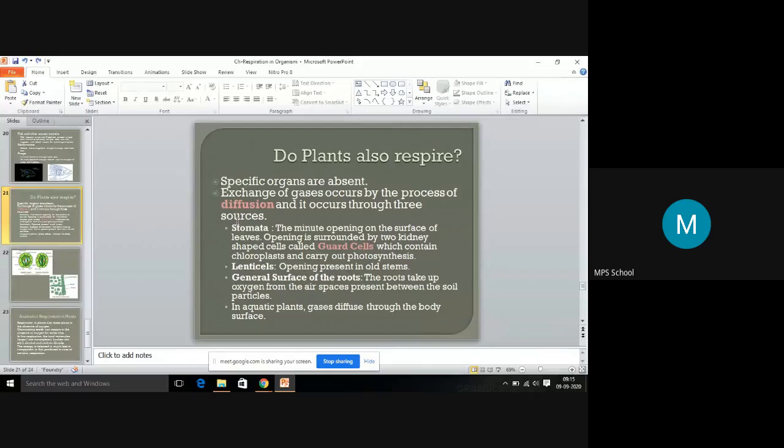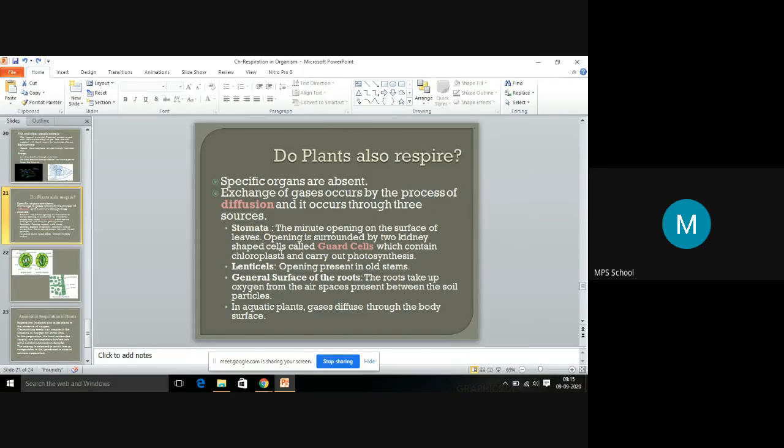So we'll see how plants also respire. Unlike humans or other animals, specific organs like lungs are absent in plants, because plants are not living animals. So special organs are absent in plants, and exchange of gases occurs by the process of diffusion only, and it occurs through three sources. Diffusion, you know very well, is absorbing the oxygen and releasing the carbon dioxide.